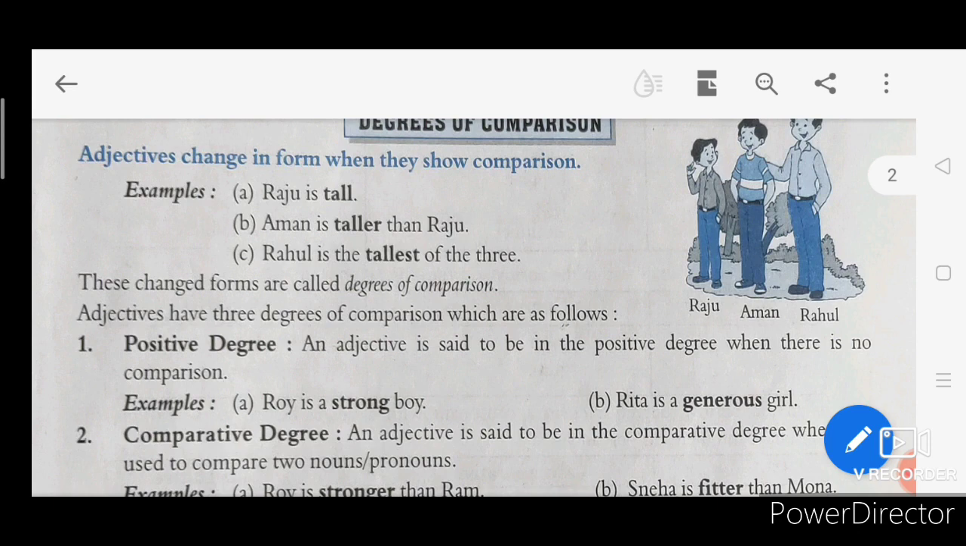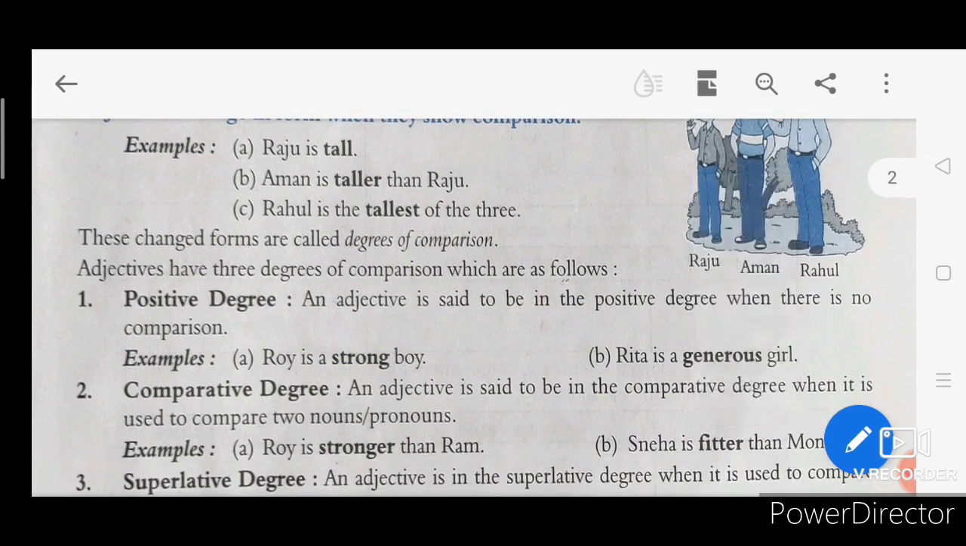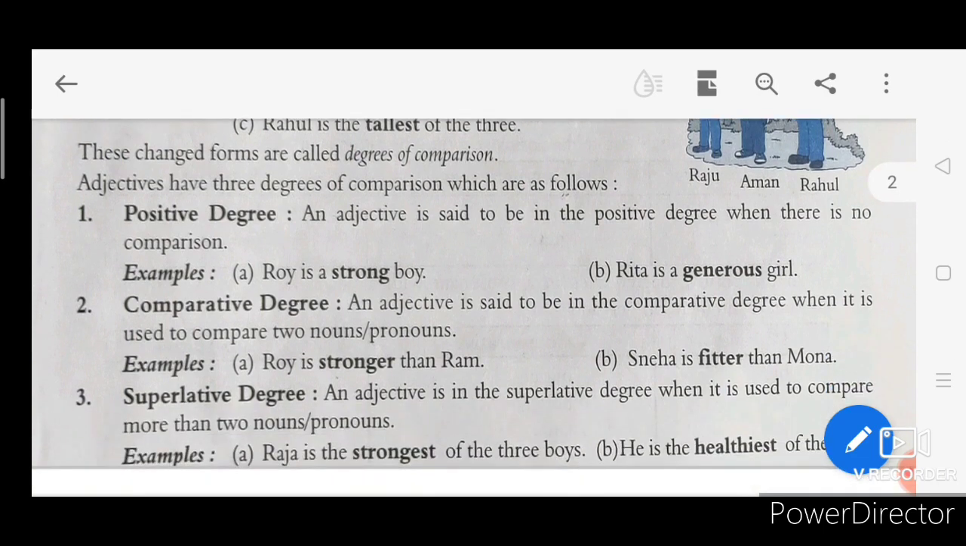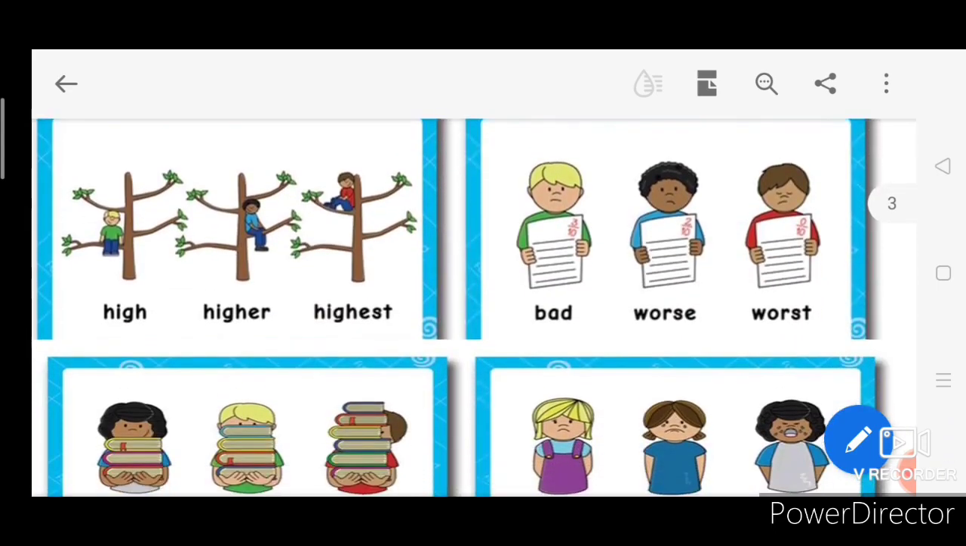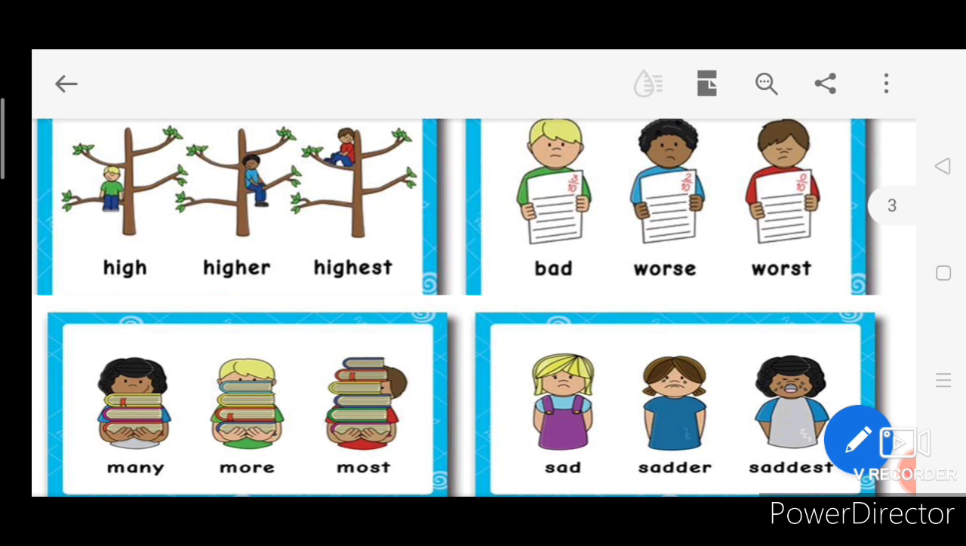And what is the rule of the superlative degree? Before your superlative degree, we write the article the. As you can see in this example, these changed forms are called degrees of comparison. Adjectives have 3 degrees of comparison, which are as follows, as we have already discussed. Roy is a strong boy. Roy is stronger than Ram. Raja is the strongest of the 3 boys. Now we will see more degrees of comparison. High, higher, highest. Bad, worse, worst. Many, more, most. Sad, sadder, saddest.